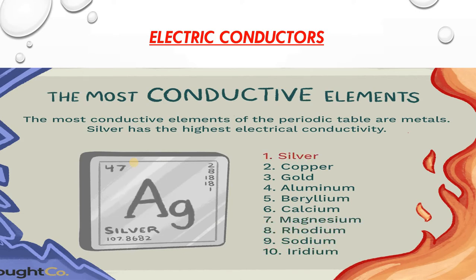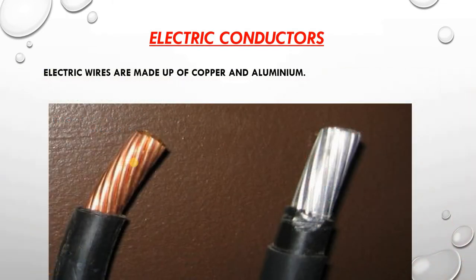All right. Now, electric wires, you will find electric wires, they are generally made up of copper and aluminium. This one is the copper and this one is the aluminium. Okay. Outside there is a plastic coat. Why there is a presence of plastic coat outside, that I'll discuss later. But if you open this plastic coat, you will find that this kind of wire is present. Okay. And this is made up of either copper or this aluminium.